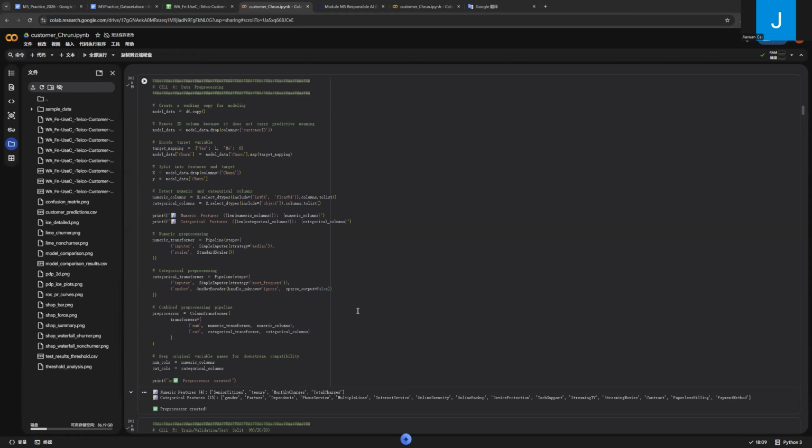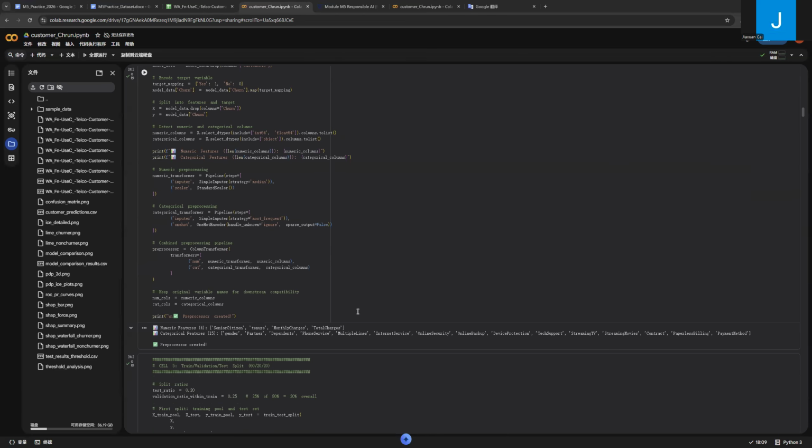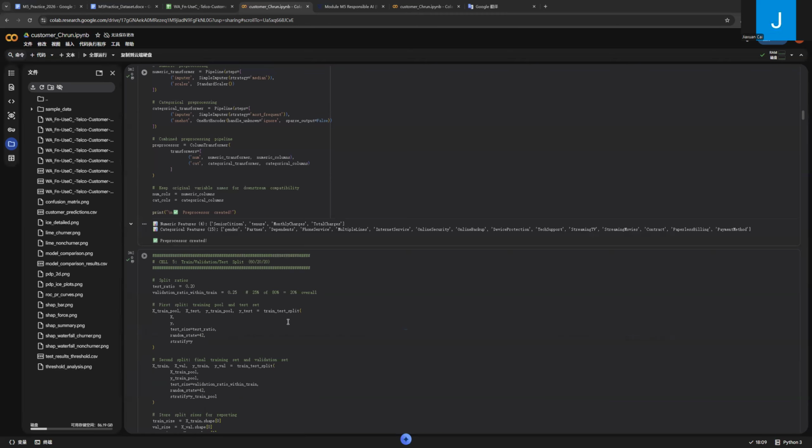Because the dataset contains both numeric and categorical variables, a preprocessing pipeline is created. Numeric features are scaled and missing values are filled using median imputation. Categorical variables are encoded using one-hot encoding. The pipeline ensures that the same preprocessing steps are applied consistently during training and prediction.